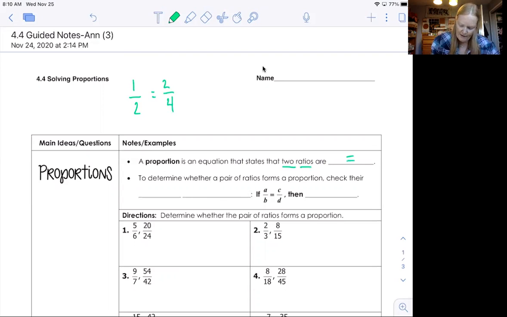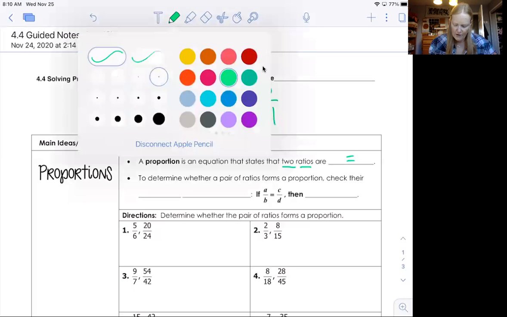But what if we had something like this, like 5/7 equals 15 over 21, okay? Now, here's what we're going to do. We're going to determine if these are in proportion, and there's a couple ways to do it. You could reduce each fraction, and if they're the same, then they're equal, or you can do what's called cross products. So check this out.